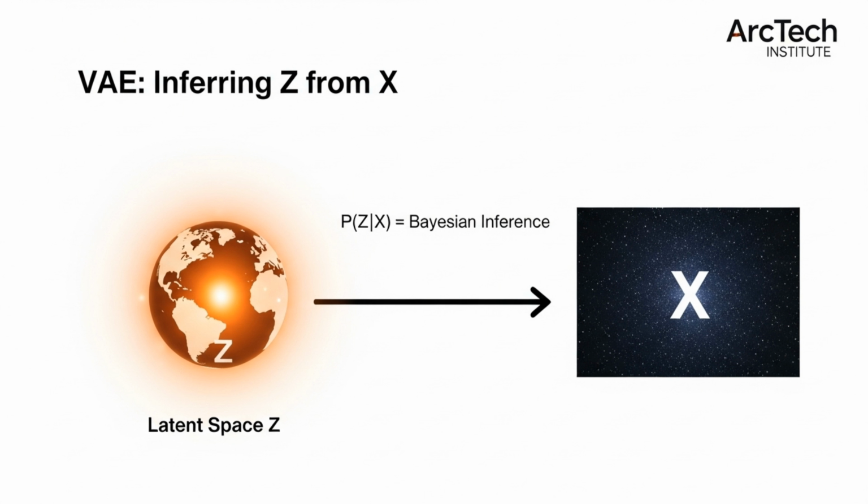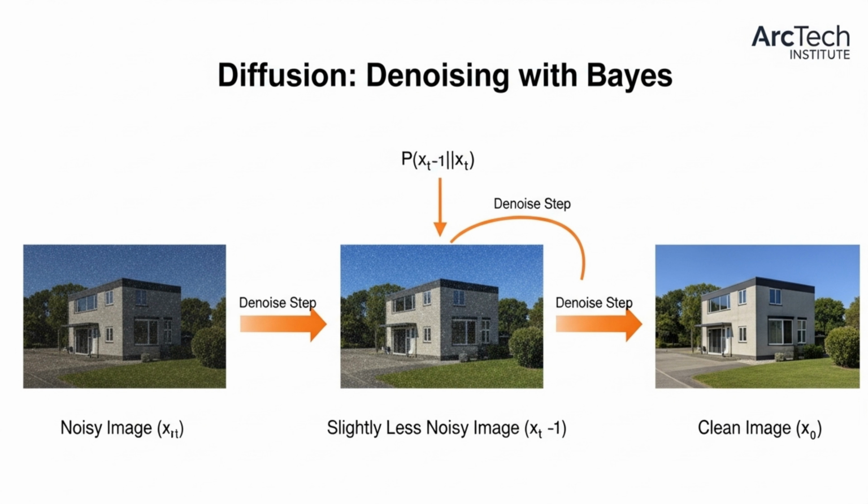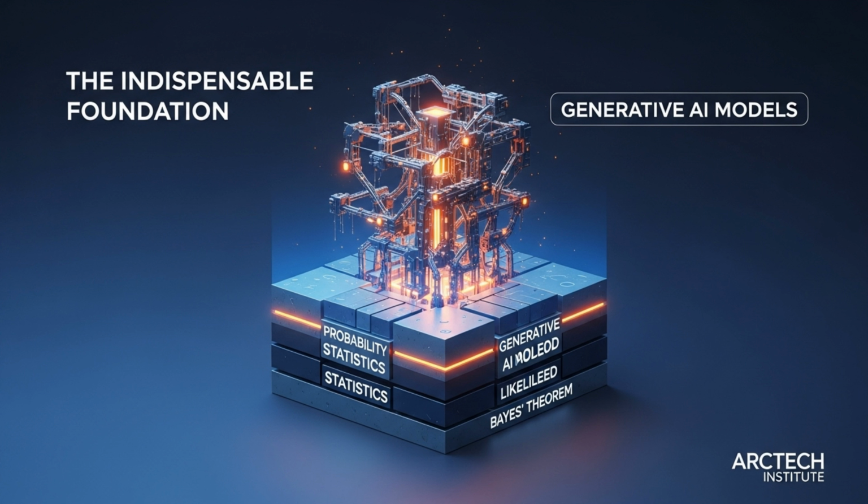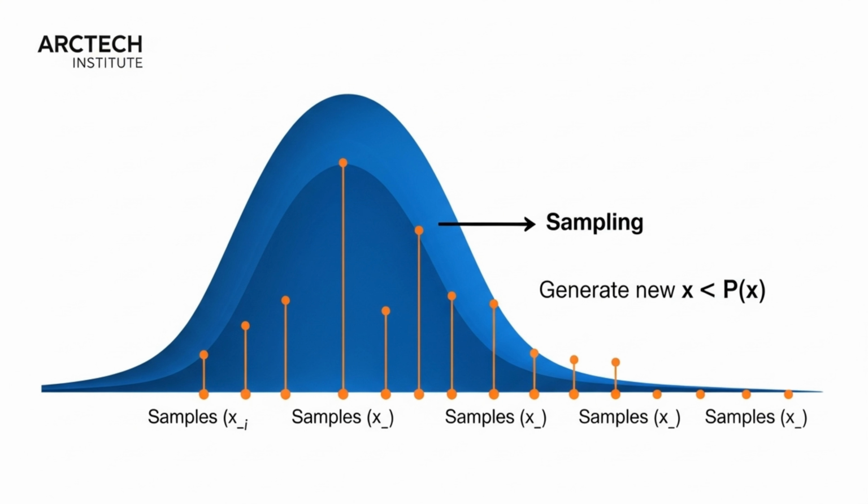Inference in VAEs, finding the latent z given observed data x, is fundamentally a Bayesian problem: P of z given x. Diffusion models implicitly leverage Bayes' theorem in their reverse denoising process, estimating P of x t minus 1 given x t. Ultimately, generative models aim to learn P of data, or the likelihood of observing the training data. A strong grasp of probability and statistics is indispensable for diagnosing, improving, and innovating generative models. The very act of generation is about sampling from this learned probability distribution, creating data that appears authentic.